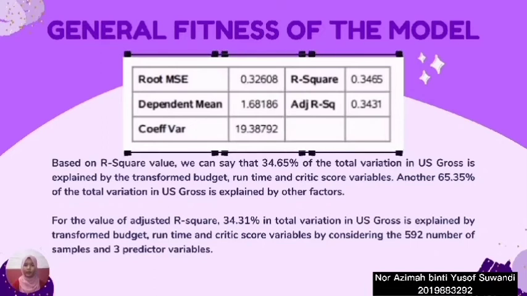And then we can see that the adjusted R-square value is 0.3431. So we can say that 34.31% of the total variation in US gross is explained by transform, budget, runtime, and critic score variables by considering 592 number of samples and 3 predictor variables.